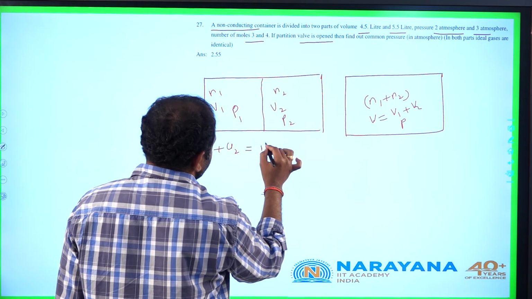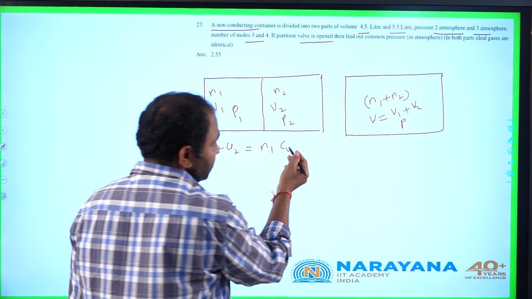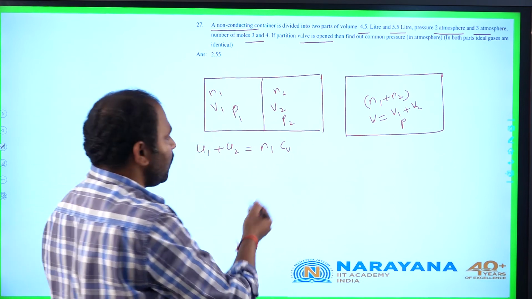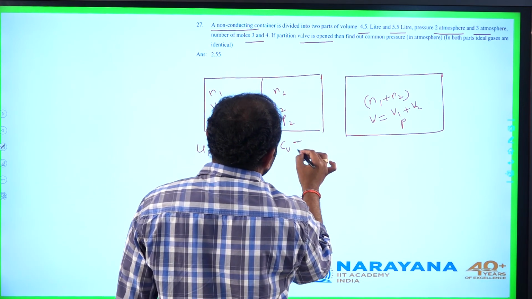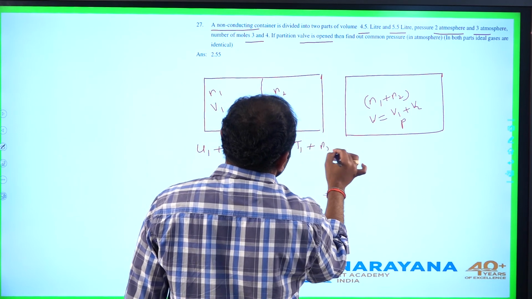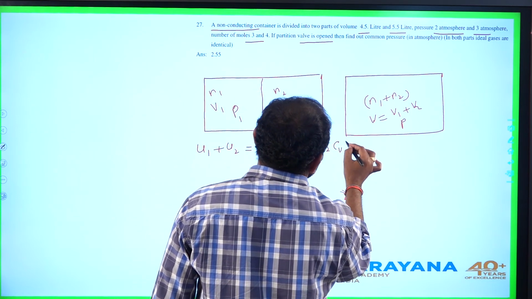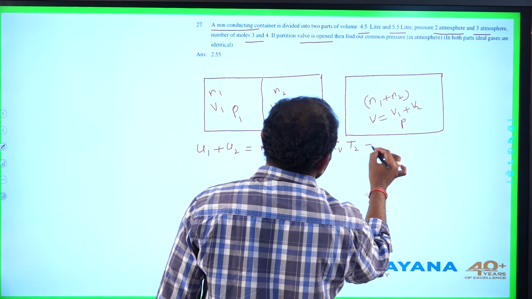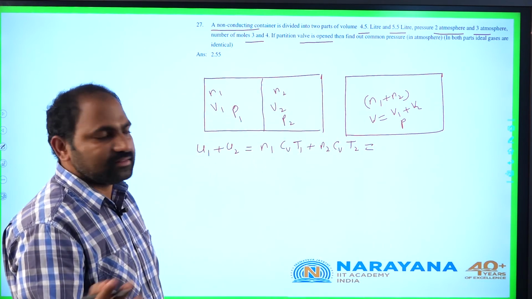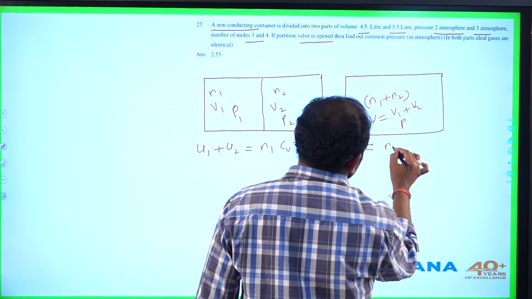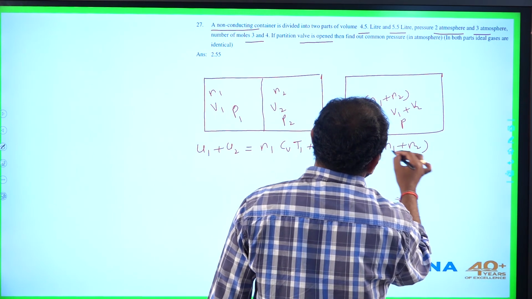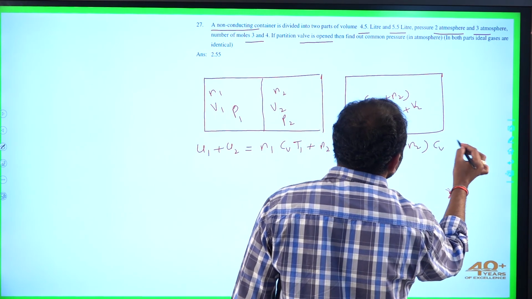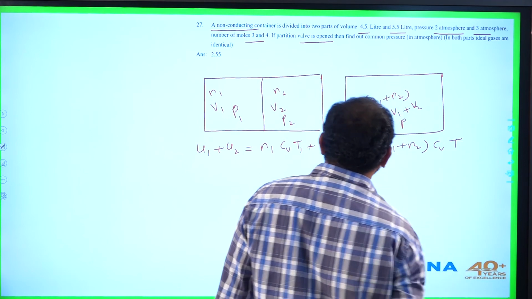This is N1 CV, as the gas is common, CV is common for both, into temperature T1 plus N2 CV T2. This is the initial internal energy. Finally, the internal energy of the system is N1 plus N2 into CV into common temperature T.